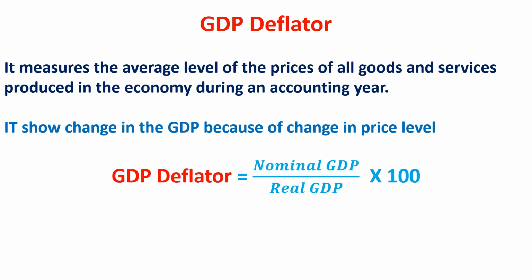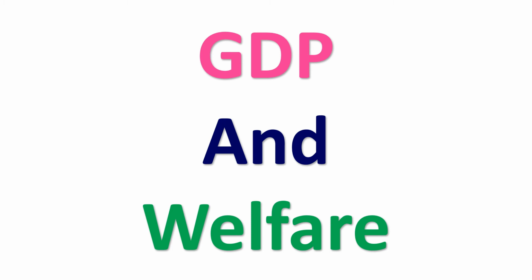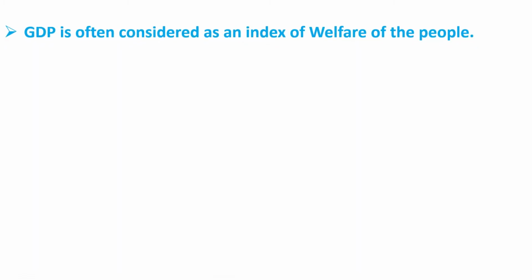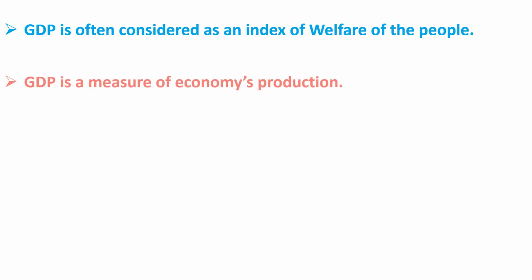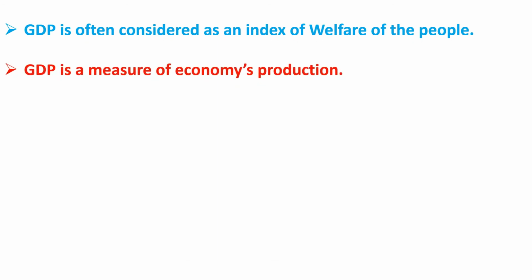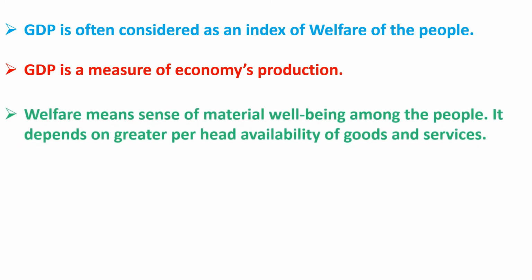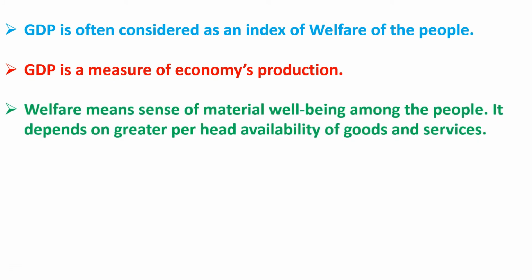Now we will discuss GDP and welfare. GDP is often considered as an index of welfare of the people. GDP is a measure of economy's production. Welfare means sense of material well-being among the people. It depends on greater per head availability of goods and services.